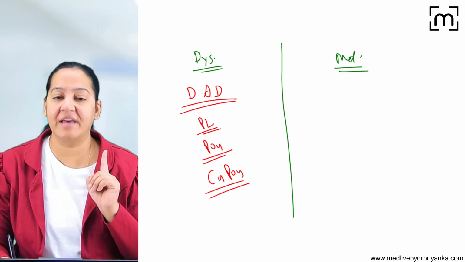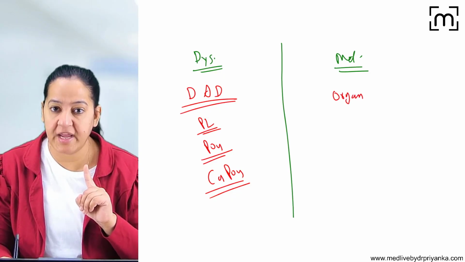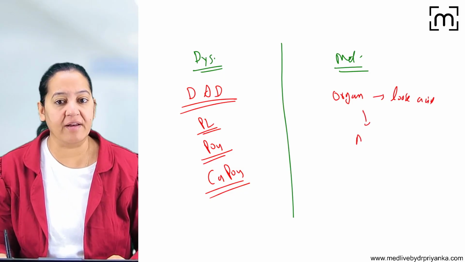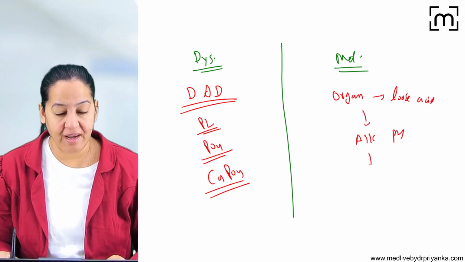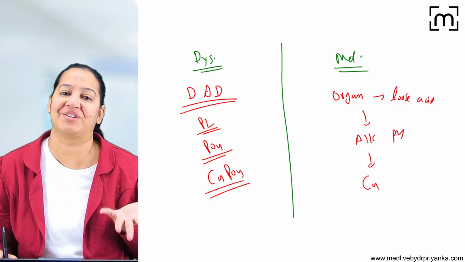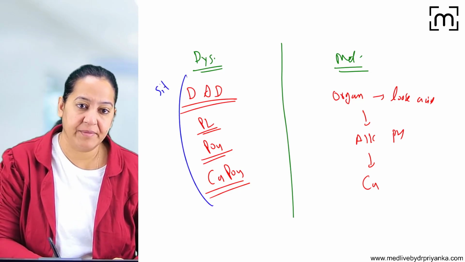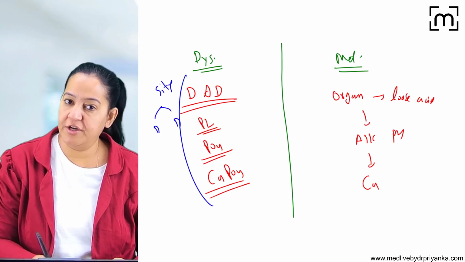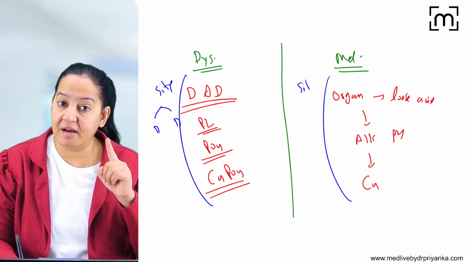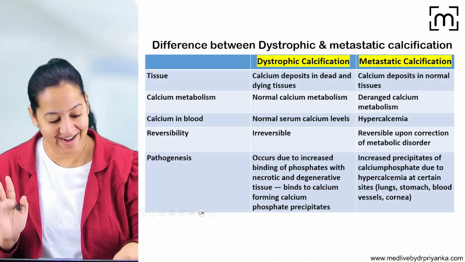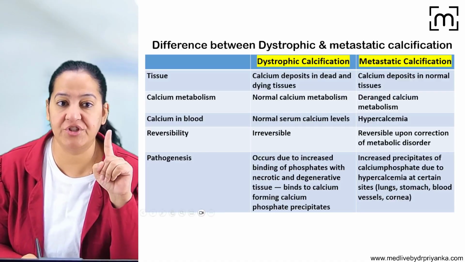In metastatic calcification, there are certain organs in the human body which lose acid. Since they lose acid, they have alkaline pH in them, and alkaline pH is susceptible to calcification. So this is the mechanism. Learn the examples, the sites here: dead tissue, degenerated tissue. And learn the list of the organs which have alkaline pH. So this is what we have learned, and you already know the definition of each of them.